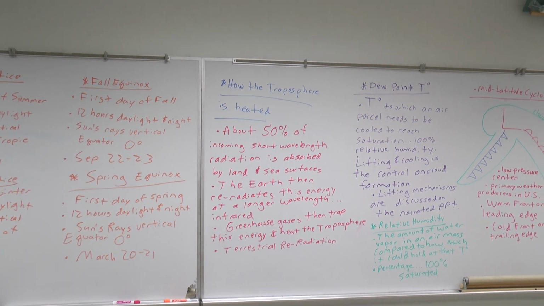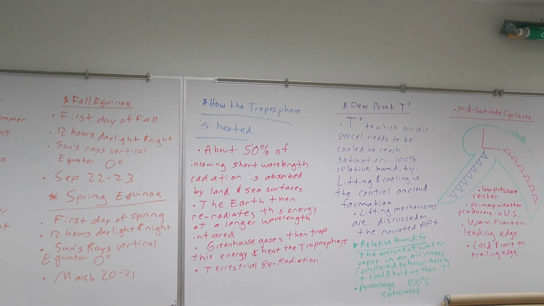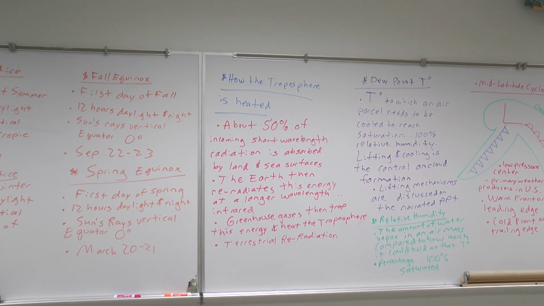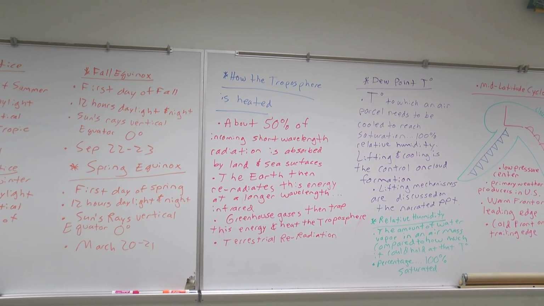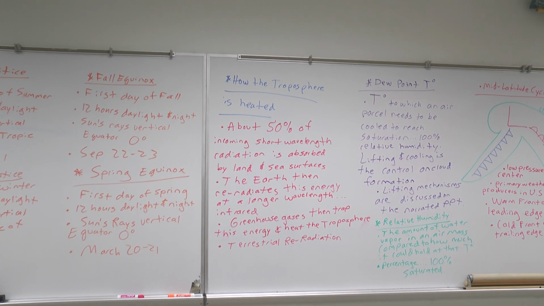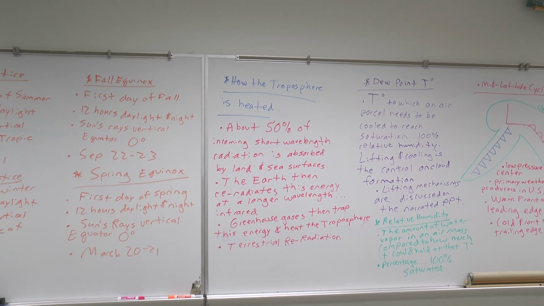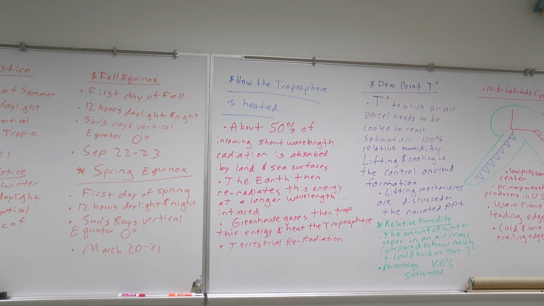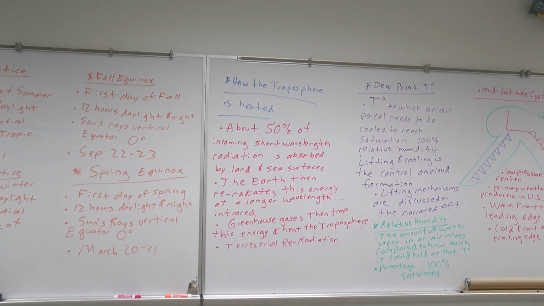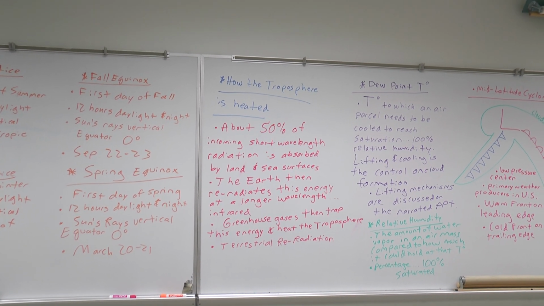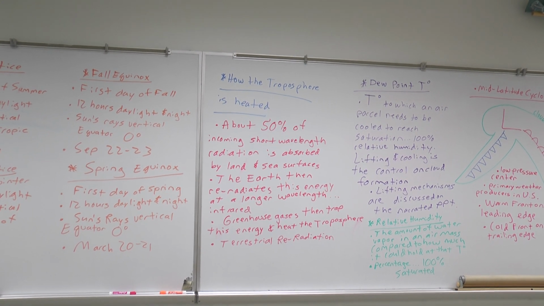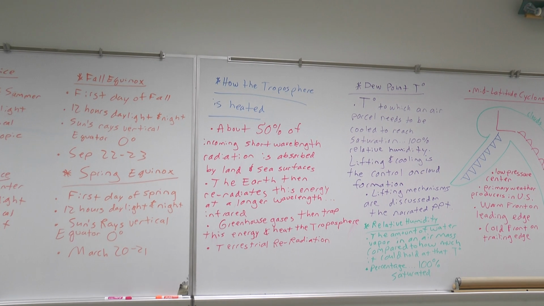Okay, next we're going over here to how the troposphere is heated. All right, so this is a 3-step process, okay? So the first step is that first bullet there. About half, or 50%, of the incoming short wavelength radiation from the sun is absorbed by land and sea surfaces. Okay, so we only make use of half. So what happens to the other half? Well, it's lost, either through reflection, scattering, or absorption. It doesn't matter. We don't need it. We do just fine with the 50% that we get.